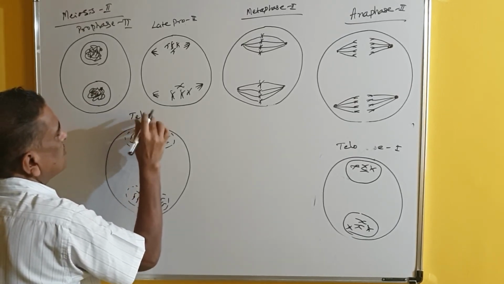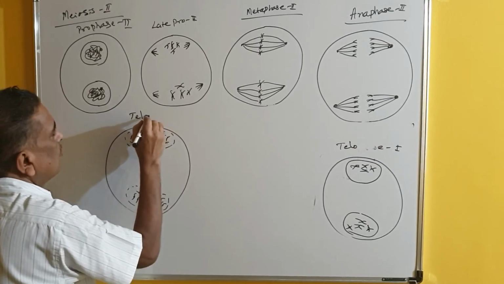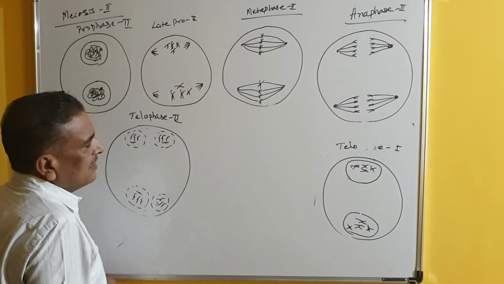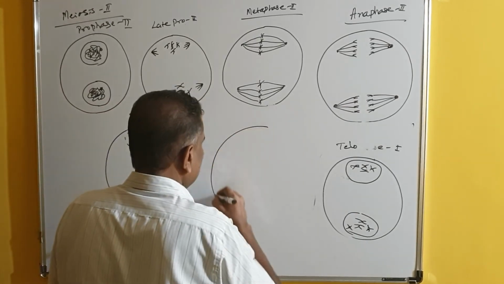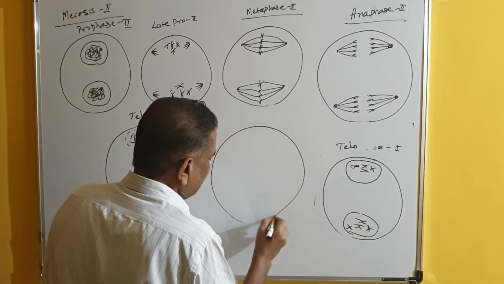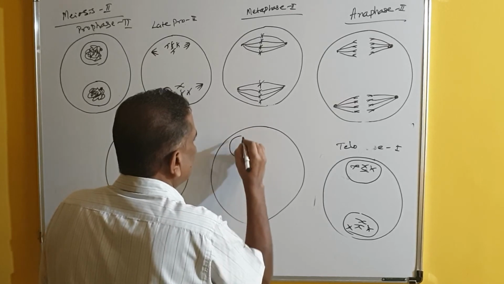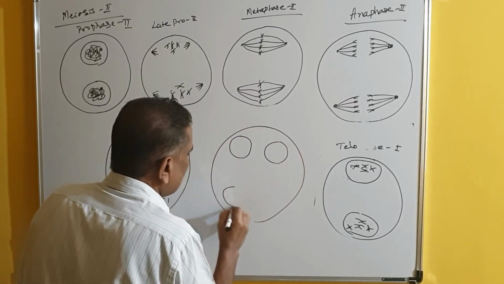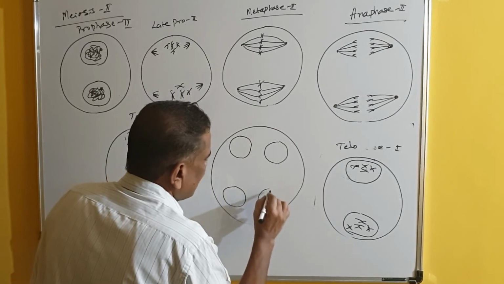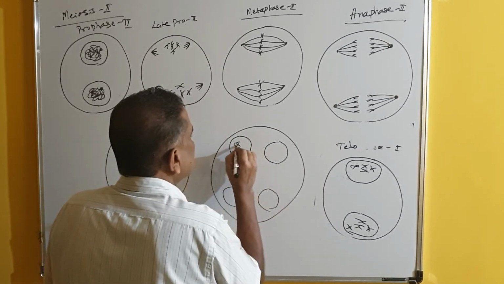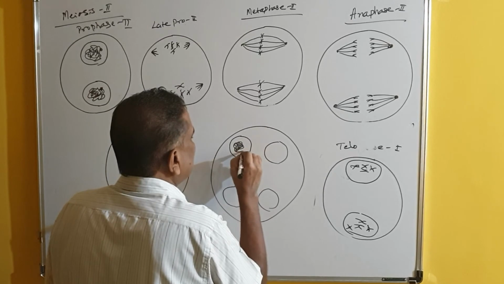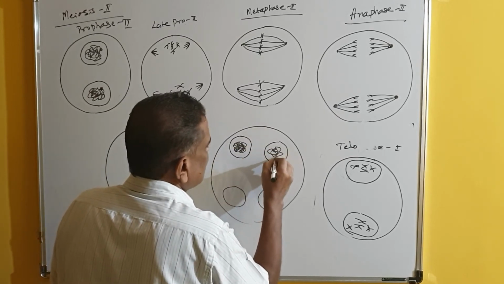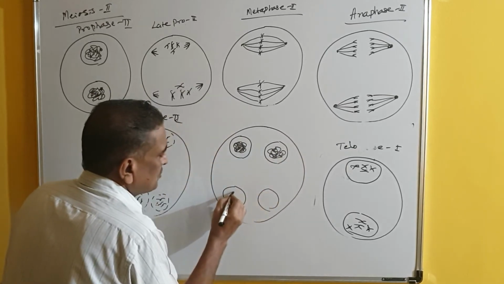Early telophase 2, and in the late telophase, I will just draw the diagram here. So you will find 4 nuclei present here, and the chromatids which are present undergo decondensation, and a chromatin network is produced.